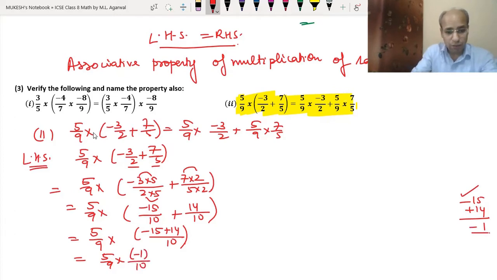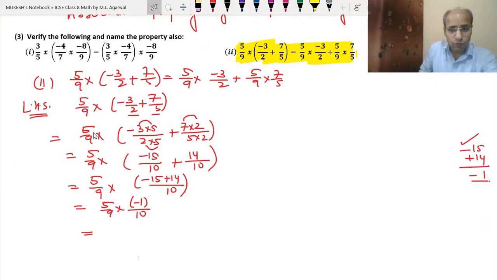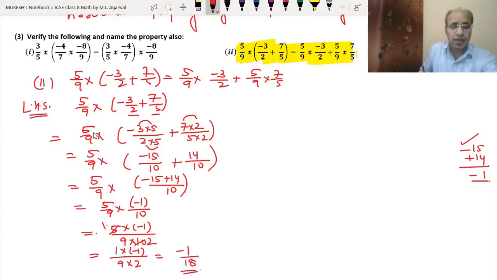Okay, so now we will multiply them. For multiplication, what will we do? 5 into minus 1 upon 9 into 10. Now this 5 and 10 can be divided: 5 ones are 5, 5 twos are 10. So we got 1 into minus 1 upon 9 into 2. 1 into minus 1 is minus 1 and 9 into 2 is 18. So we got the answer of the left hand side: minus 1 upon 18.